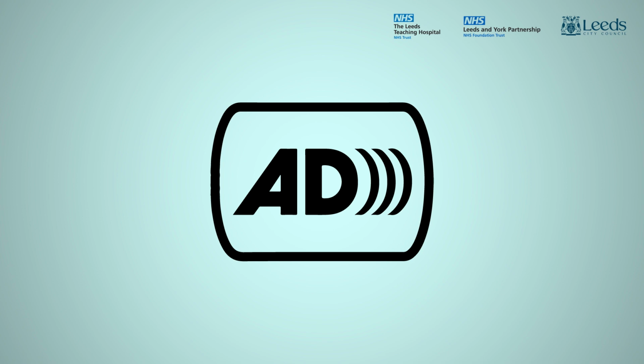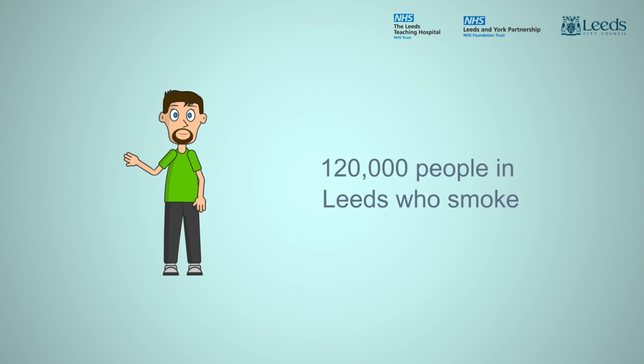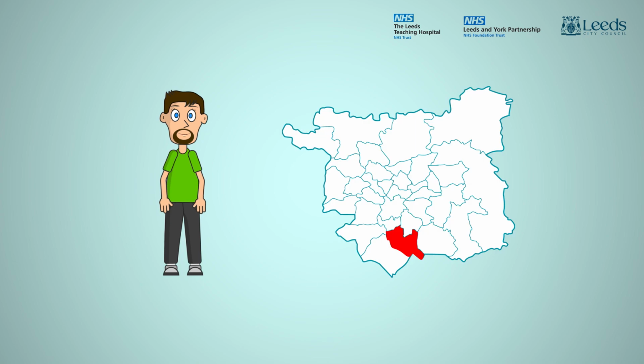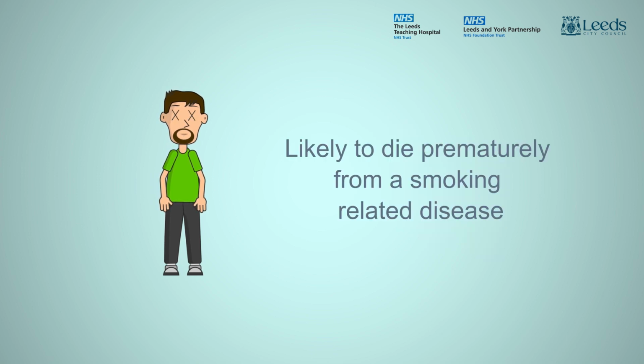A cartoon figure of a white middle-aged male is shown. The figure waves, then smokes a cigarette. This is Gary. Gary is one of the 120,000 people in Leeds who smoke. Gary lives in Middleton in Leeds. Because Gary lives in an area of deprivation, he is 4 times as likely to be a smoker. Gary is likely to die prematurely from a smoking-related disease.